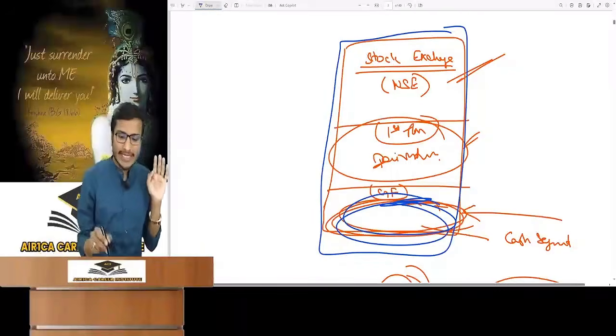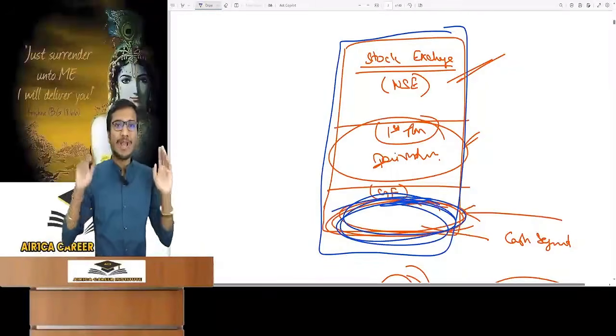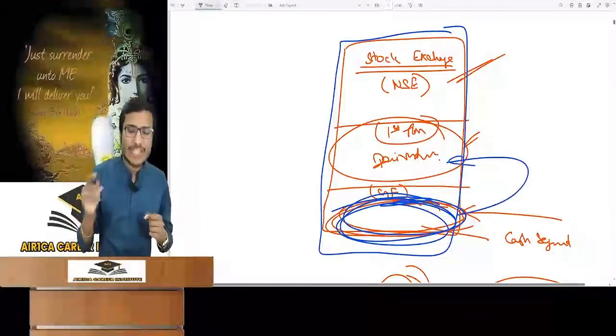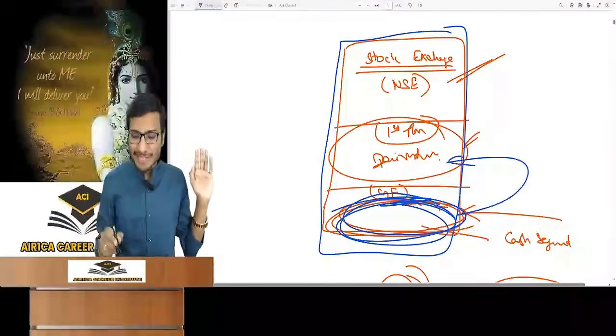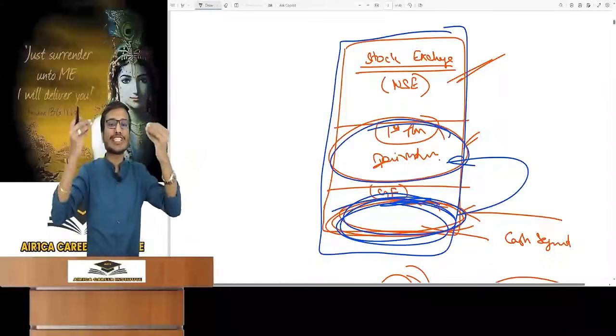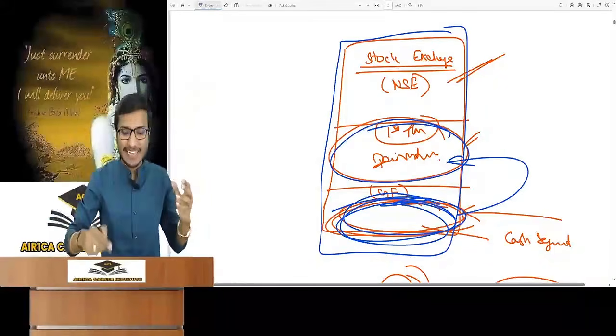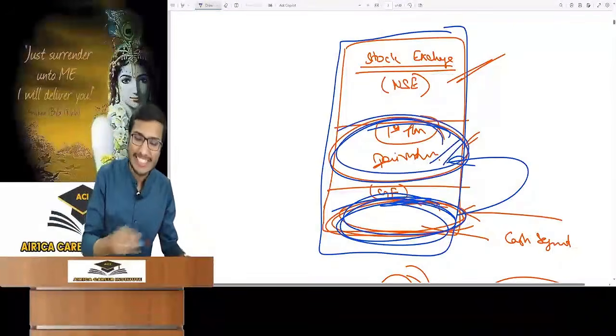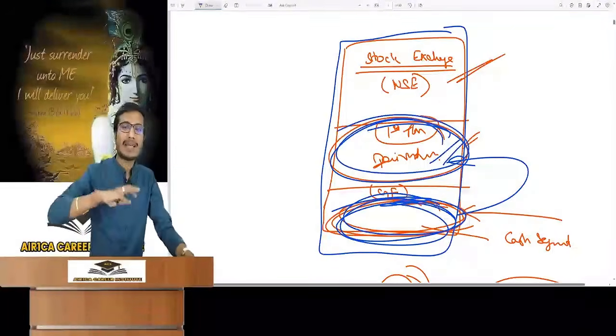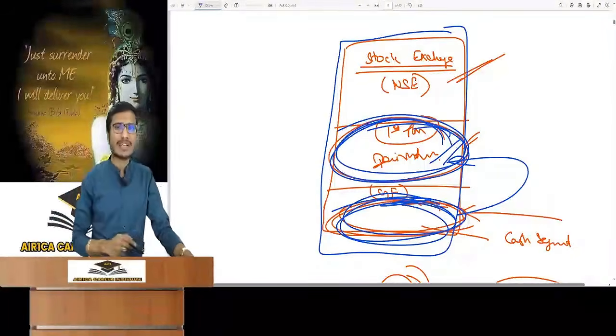This is called the cash market or cash segment. As soon as you reach the first floor of the stock exchange, a derivative market or segment is running there. Here you can do betting on any company share or index. You can do a future contract. A future contract is done through the stock exchange. You don't do it face to face.